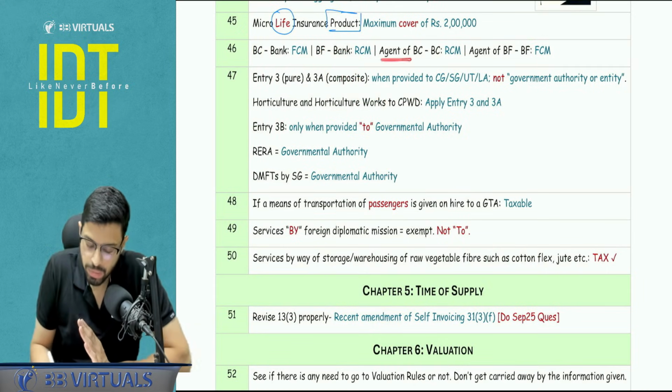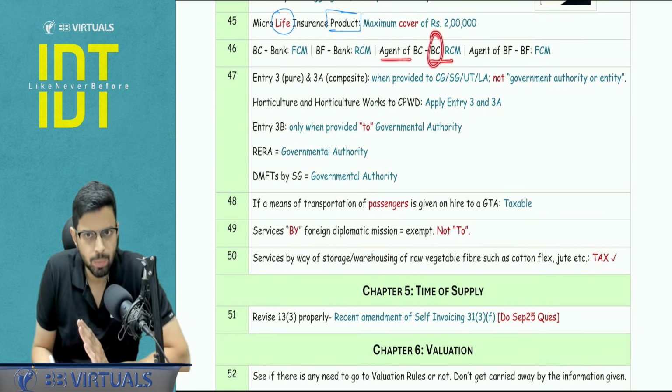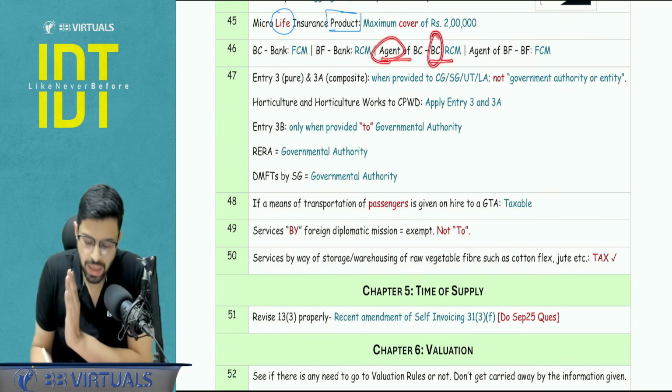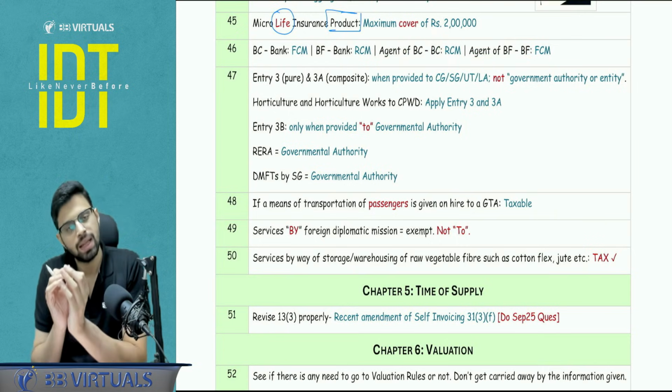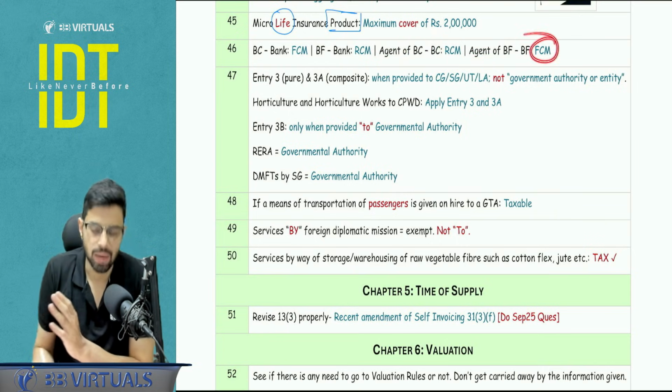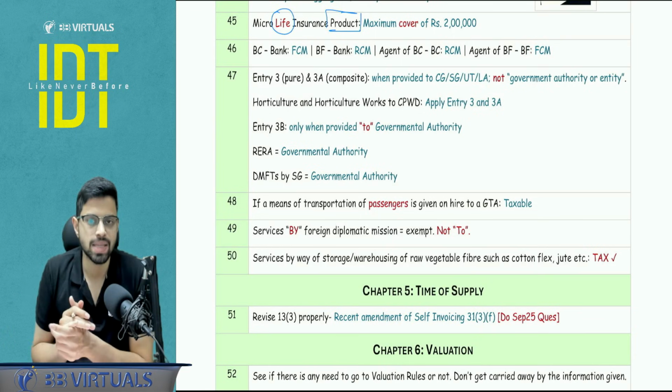Yes, agent of BC to BC, BC is liable to pay, BC can pay, why trouble the agent? So let's put it under RCM. And agent of BF to BF, both are small people, so normal taxation and normal FCM will apply. Beyond this, I don't think ICI will ask.